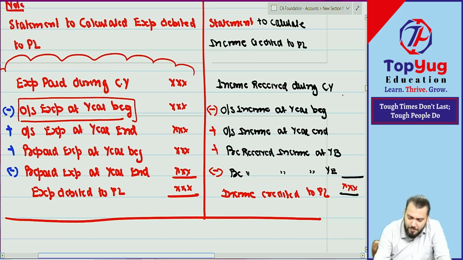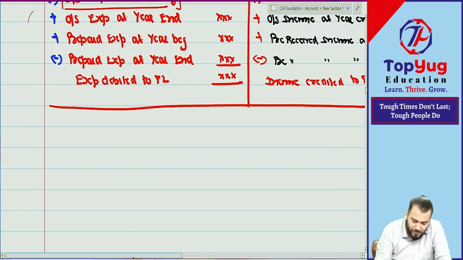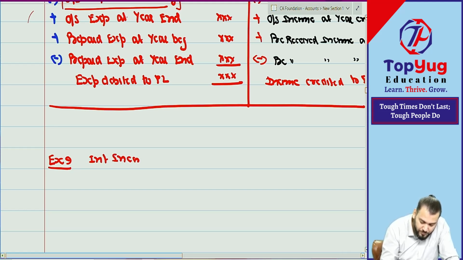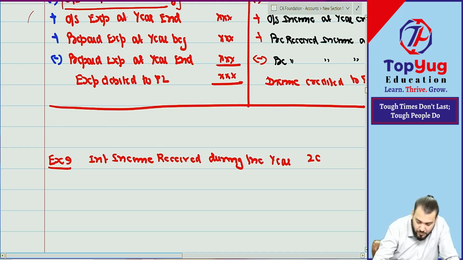Can I give you one example? Example number 9. Interest income received during the year is 2 lakh.